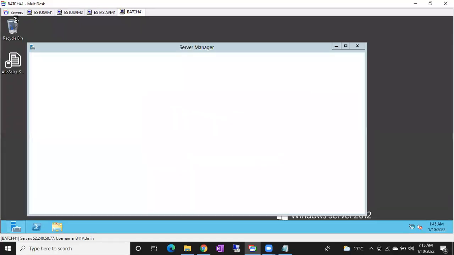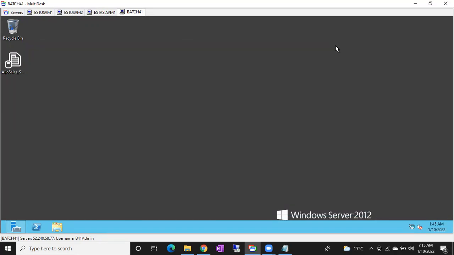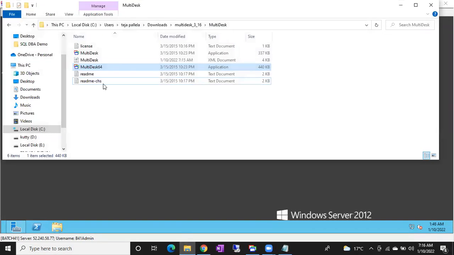Very simple tool. Just type multi-desk. It's a tool from Microsoft, I guess. So simply type multi-desk, then you can connect to the servers remotely. No need to install also. Just type multi-desk, download the multi-desk, extract it, and you can see this kind of files, multi-desk 64. Double click on it, it will be opened. There you can add all.